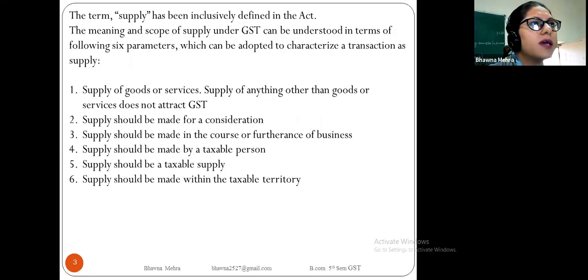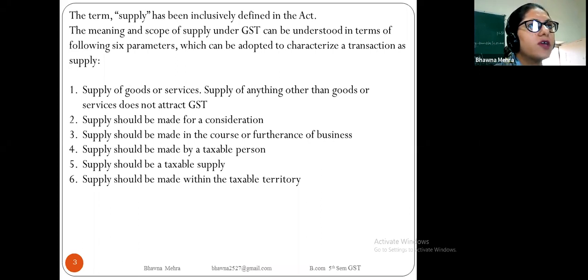The term supply has been inclusively defined in the Act. The meaning and scope of supply under GST can be understood in terms of the following six parameters, which can be adopted to characterize a transaction as supply. So there are six parameters: supply of goods and services.